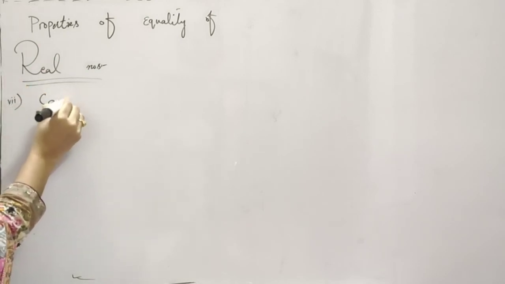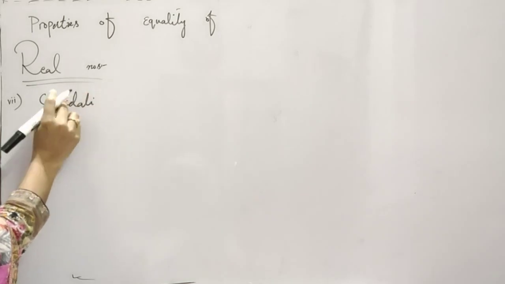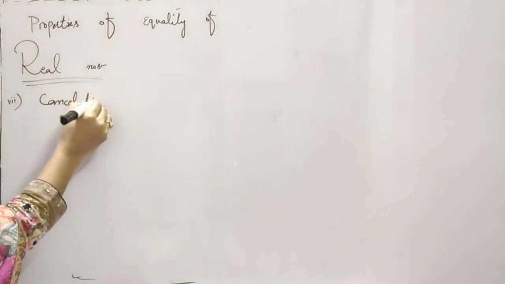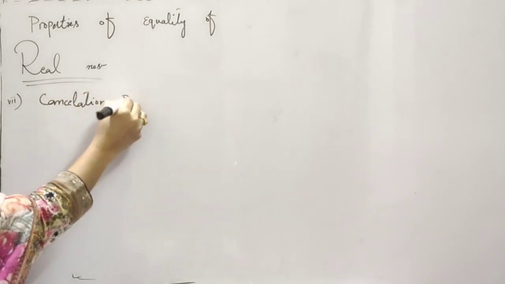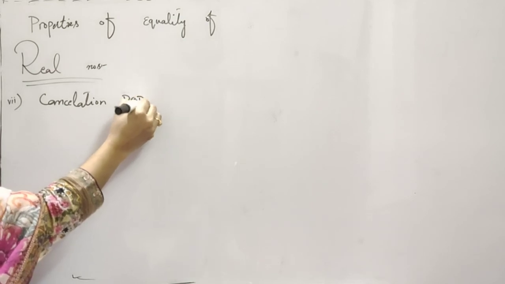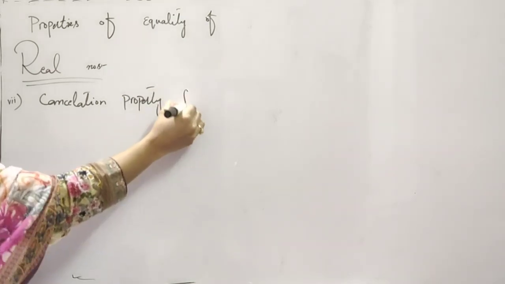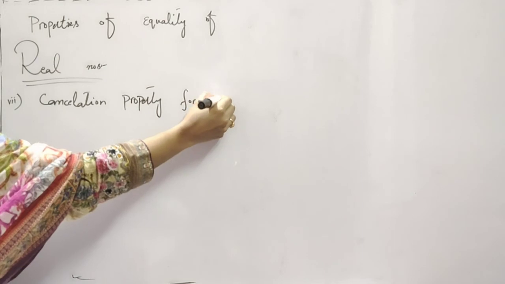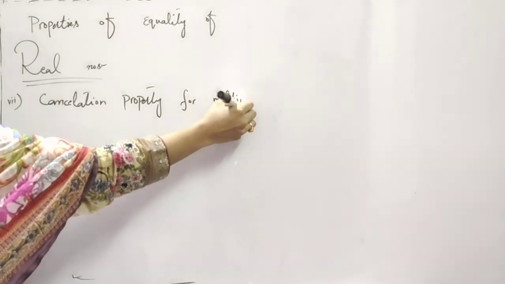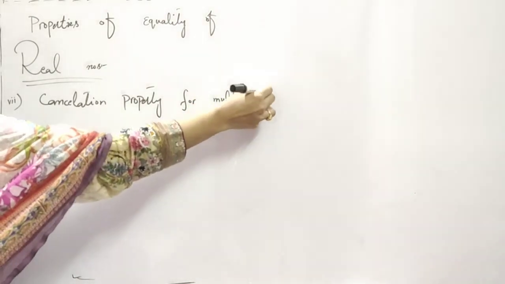The next is the cancellation property for multiplication.